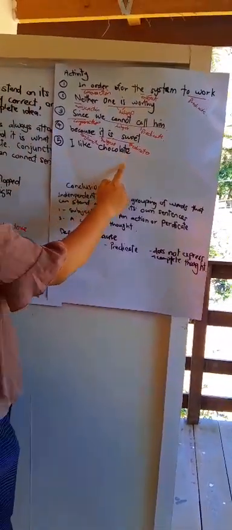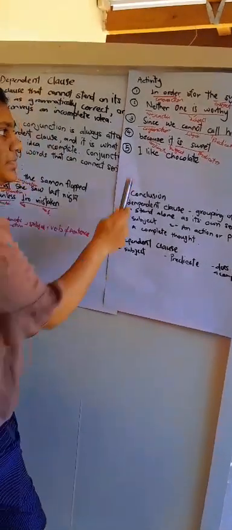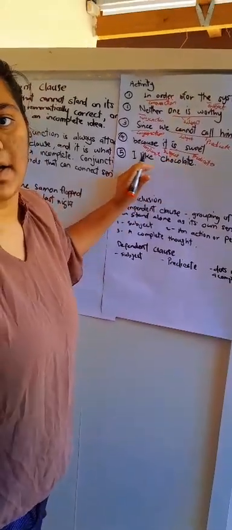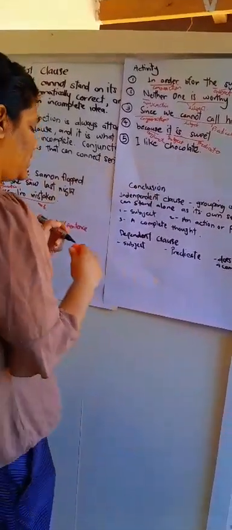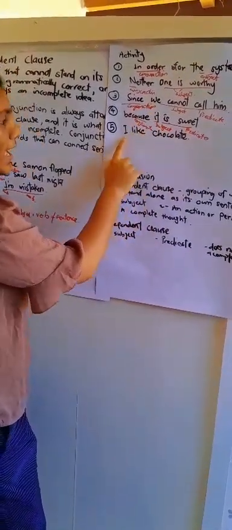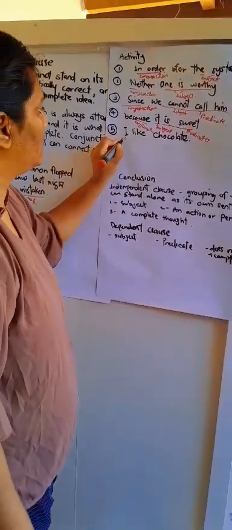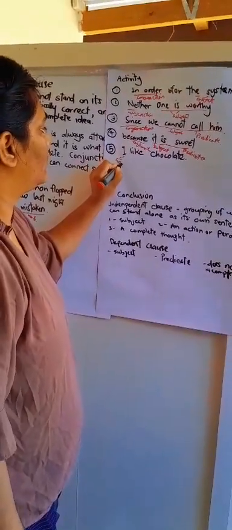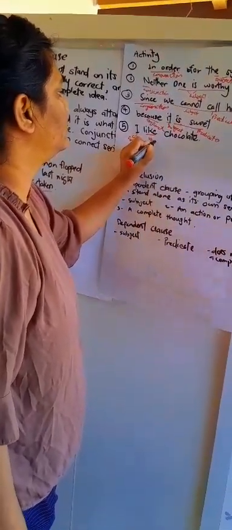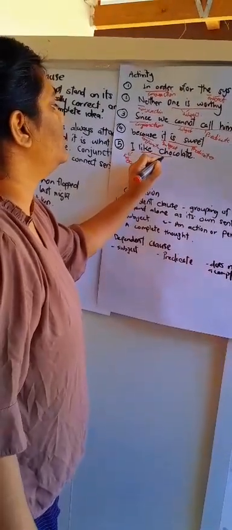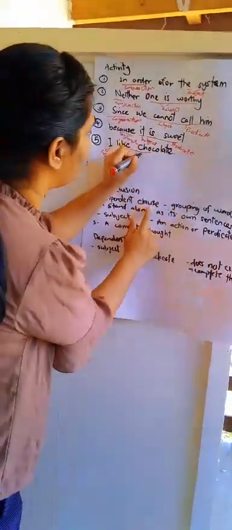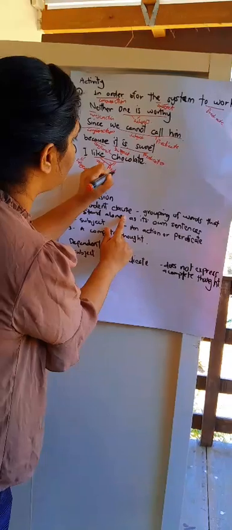"I like chocolate." What is this? This is an independent clause because it is a complete sentence. I is the subject. Like is the verb. Like chocolate becomes a predicate.